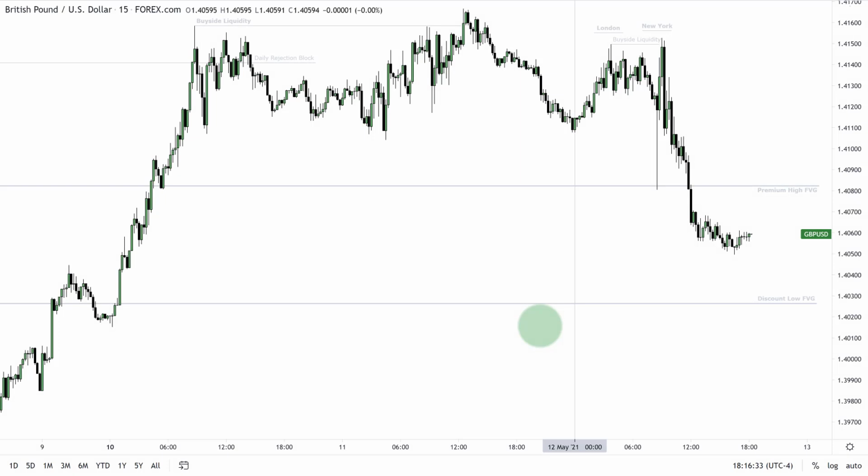And finally on the cable 15-minute time frame, a lot of distortion when you have these wicks in here. So just imagine that this is not there, and we have a little imbalance there, and it's also that premium high on the fair value gap on the daily chart. So we can see it trade up into that, but it could really just reach in here too. I like that better than just touching that, because that would be hitting this level but leaving the gap entirely open. I don't like that.